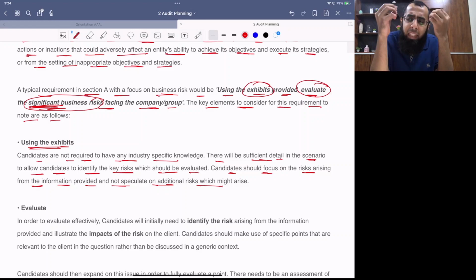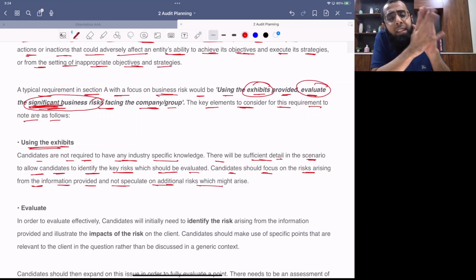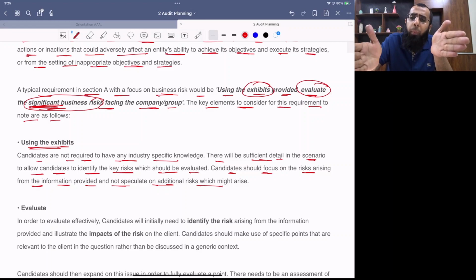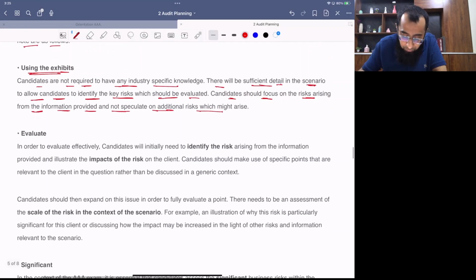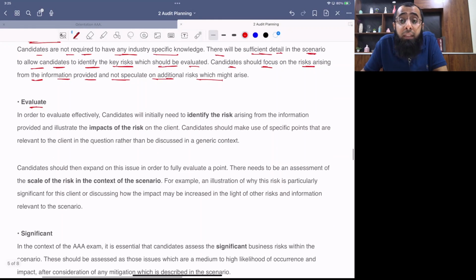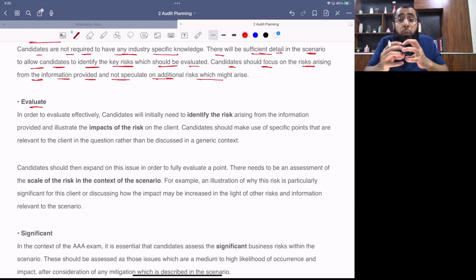Okay. See, this all is discussed in our earlier discussion. But this article will give you more clarity since it is a document prepared by the examiner. Okay, let's look further. Evaluate. Evaluate means that you just don't stop at identification. You have to discuss the impact. You have to talk on its scale. You have to evaluate the risk completely. You have to discuss it. Just pinpointing it will not gain the marks.